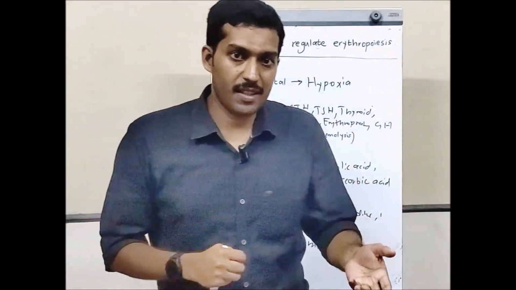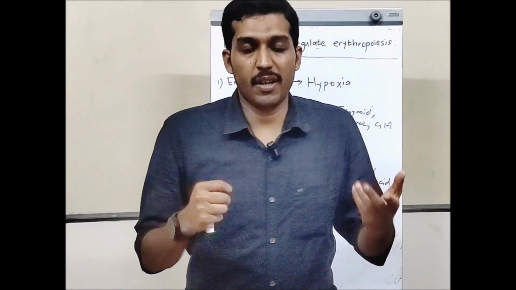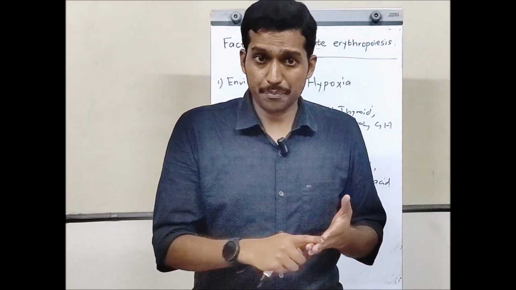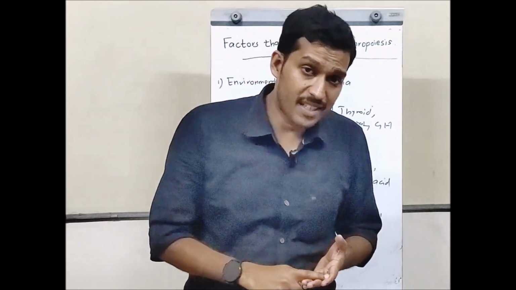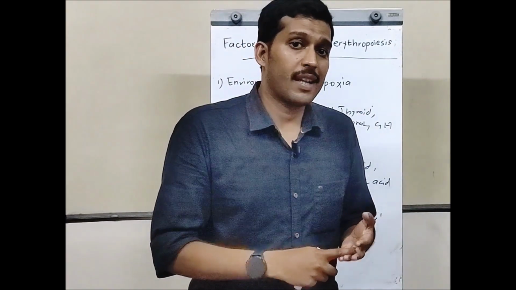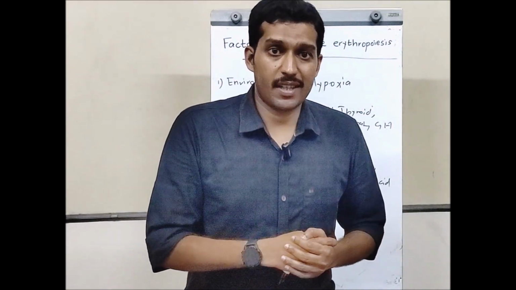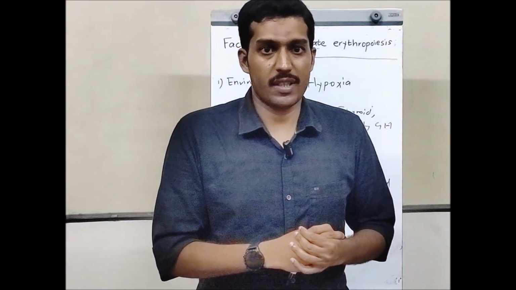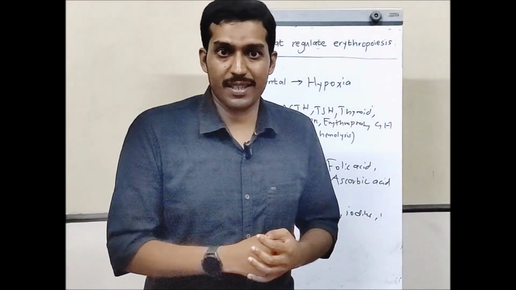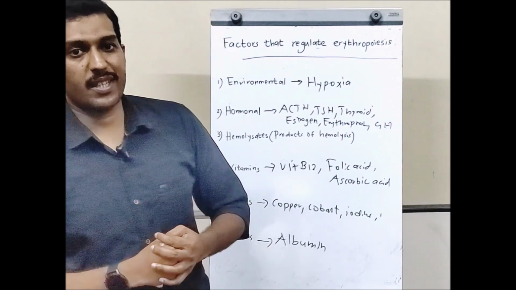Hemolysis, red cell destruction, as a part of that, can affect erythropoiesis. Vitamin B12, folic acid, iron, ascorbic acid, all these things can regulate erythropoiesis. Cobalt, copper, iodine, etc. are also dietary factors that can regulate erythropoiesis. And finally, proteins, mainly albumin, regulate erythropoiesis.